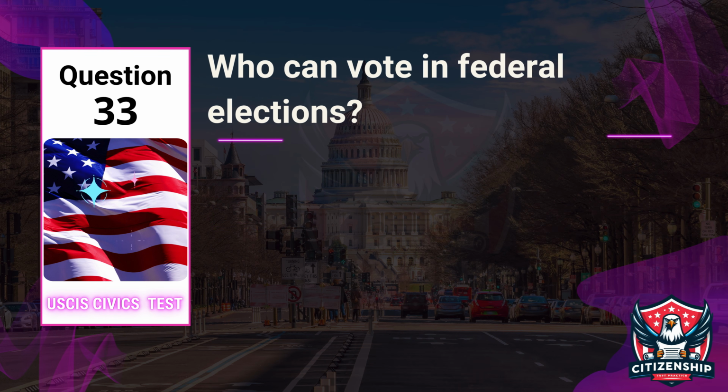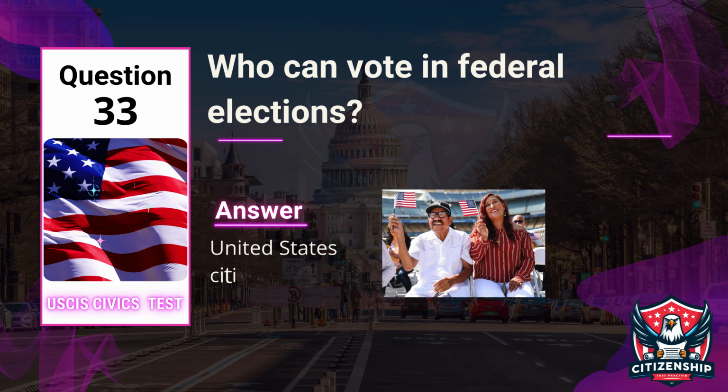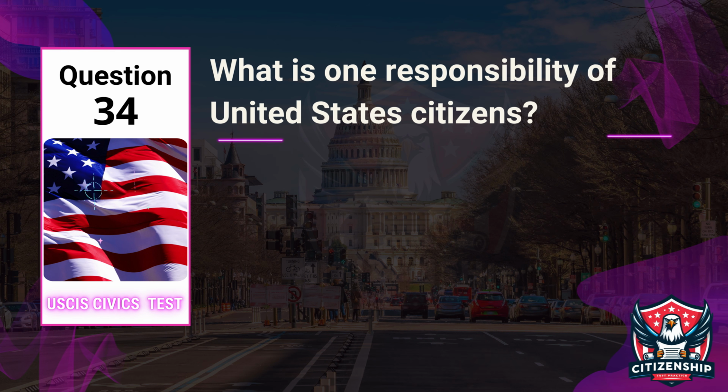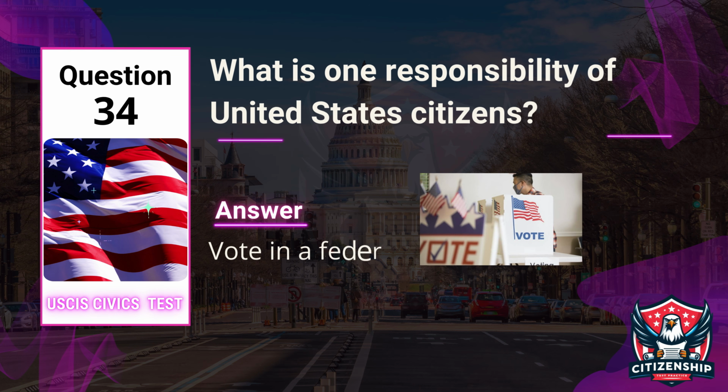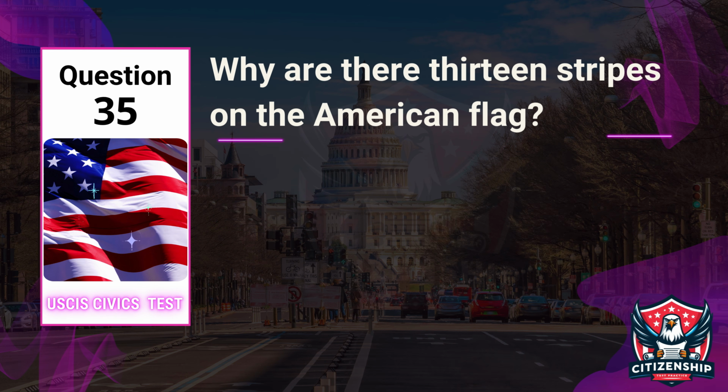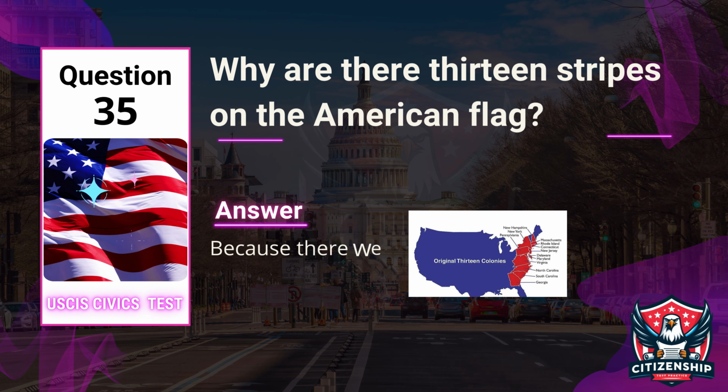Question 33. Officer: Who can vote in federal elections? Applicant: United States citizens. Question 34. Officer: What is one responsibility of United States citizens? Applicant: Vote in a federal election. Question 35. Officer: Why are there 13 stripes on the American flag? Applicant: Because there were 13 original colonies.